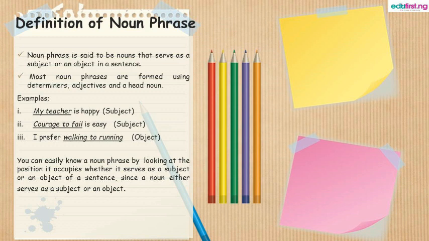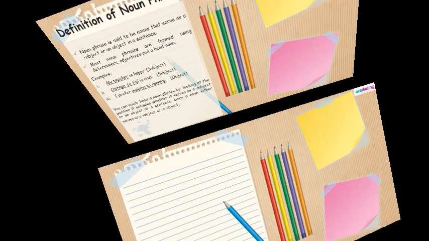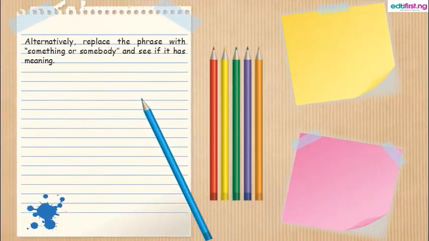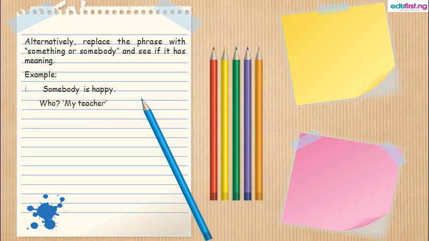So, not only head words, but also phrases which are called noun phrases are phrases which have dominance with the part of speech noun. So, alternatively, replace the phrase with something or somebody and see if it has the same meaning. Now, if we look at the examples we gave before, we replace it with somebody is happy. Now, who is the person that is happy? My teacher.